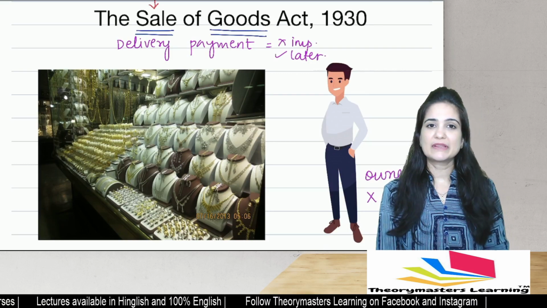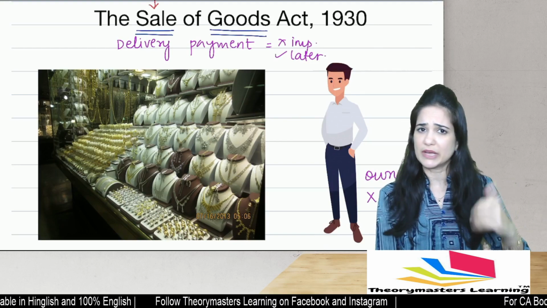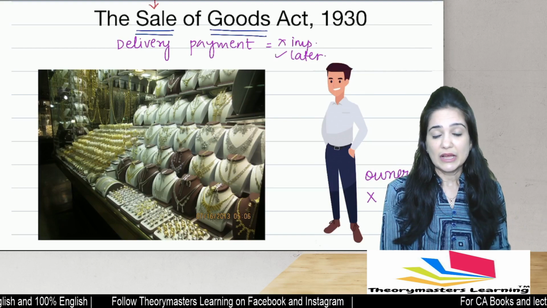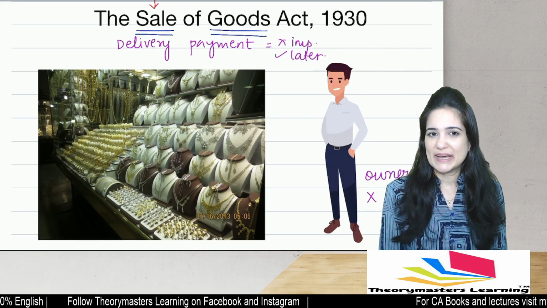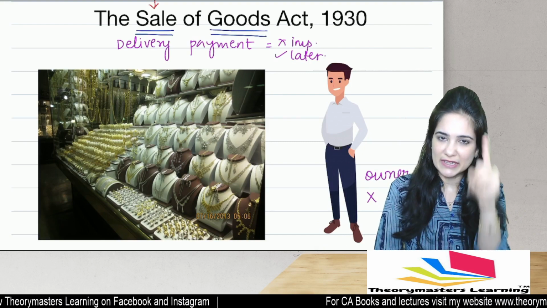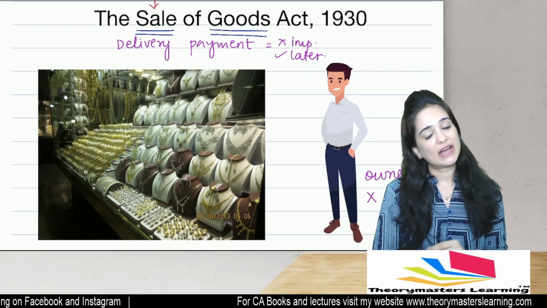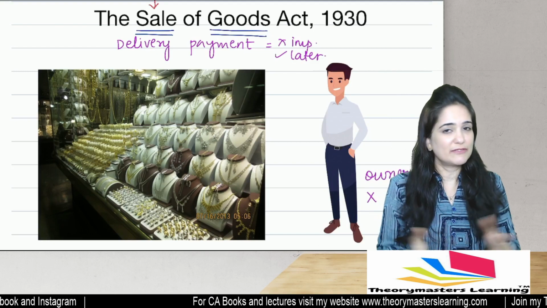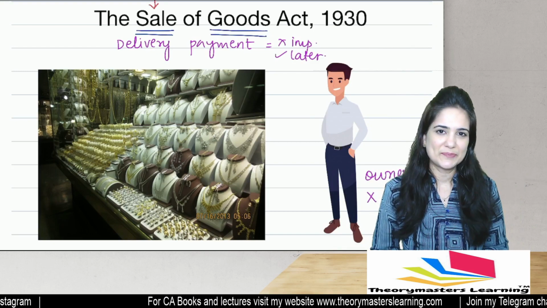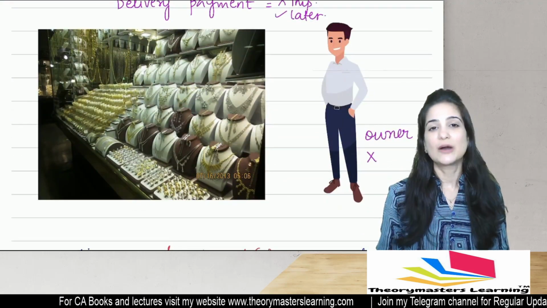It may happen that he gave part payment and he said, I will pay the remaining when I come to take the delivery of the chain. In this case, payment of price, delivery, that will be kept aside. Invoice is made in your name. Our intention is to transfer ownership. You are the owner. He will have to pay the balance price even though he will not get the chain. So in this case, what is important for us is ownership.